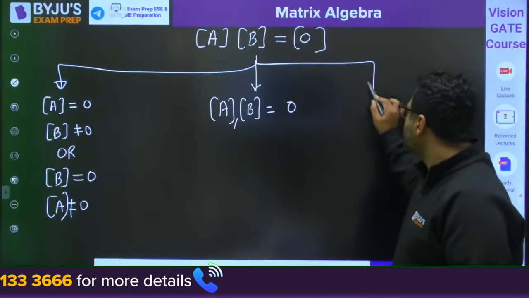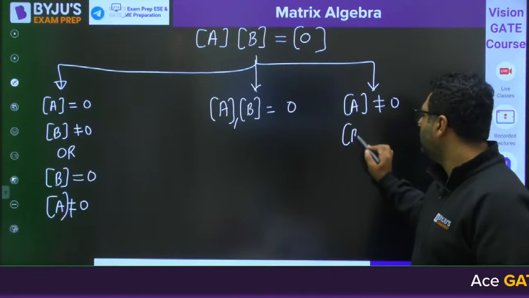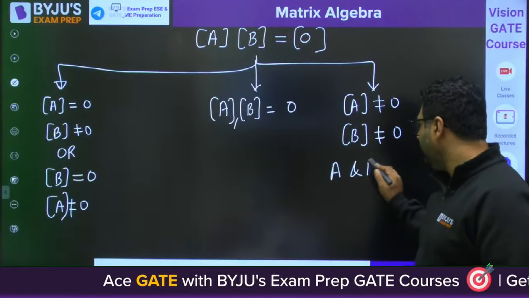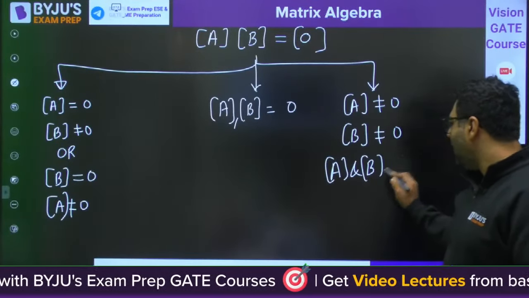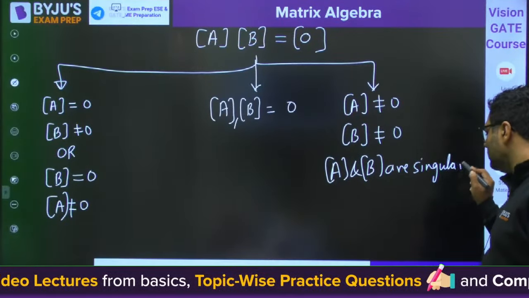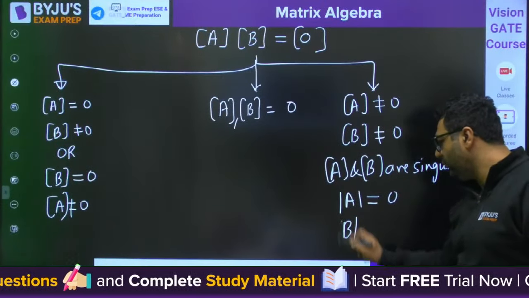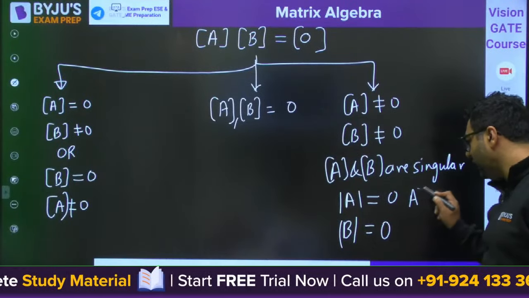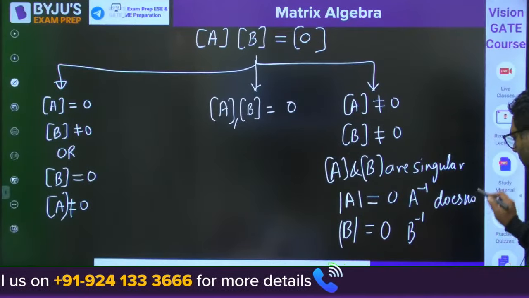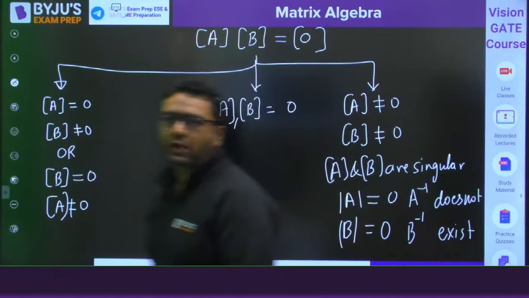And the third condition is, if A is not 0, B is not 0, but A and B are singular. What do you mean by singular? Singular means the determinant of A is 0 and the determinant of B is 0, that means A inverse and B inverse do not exist. So these are the conditions when you can have the product of two matrices to be 0.